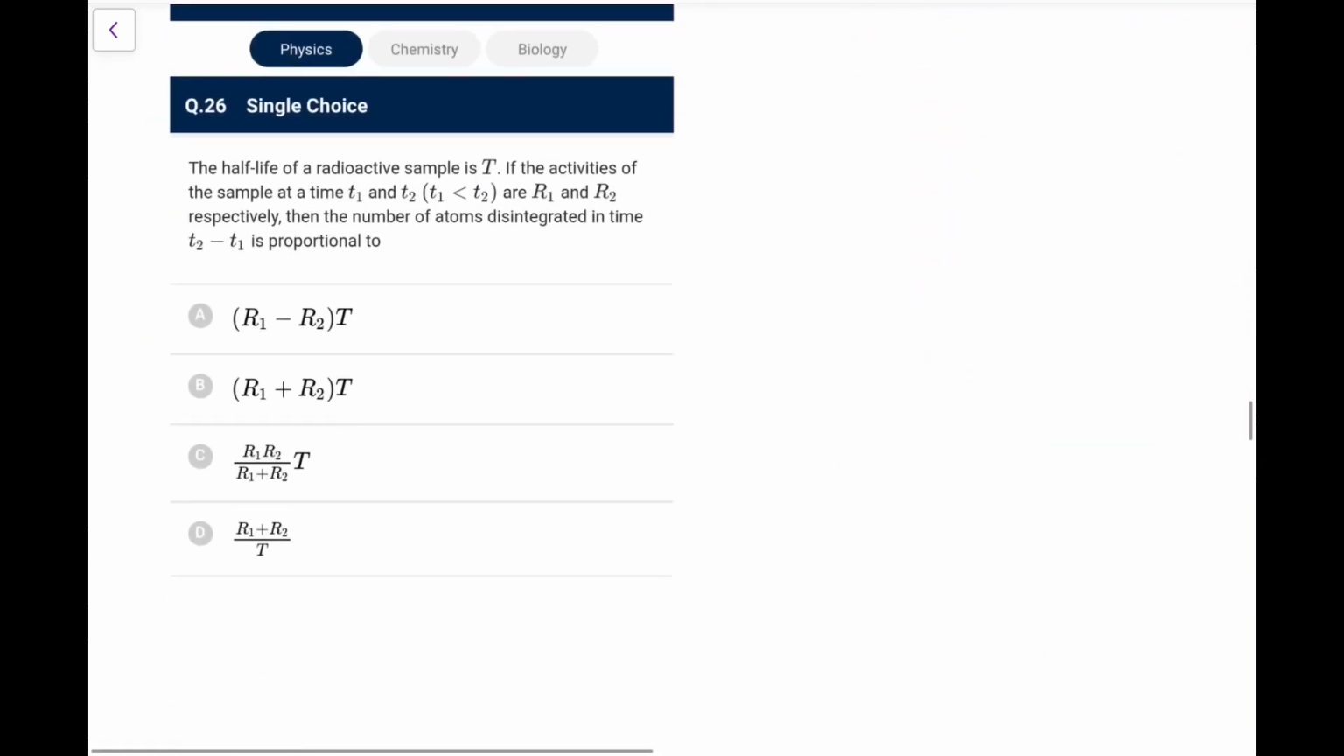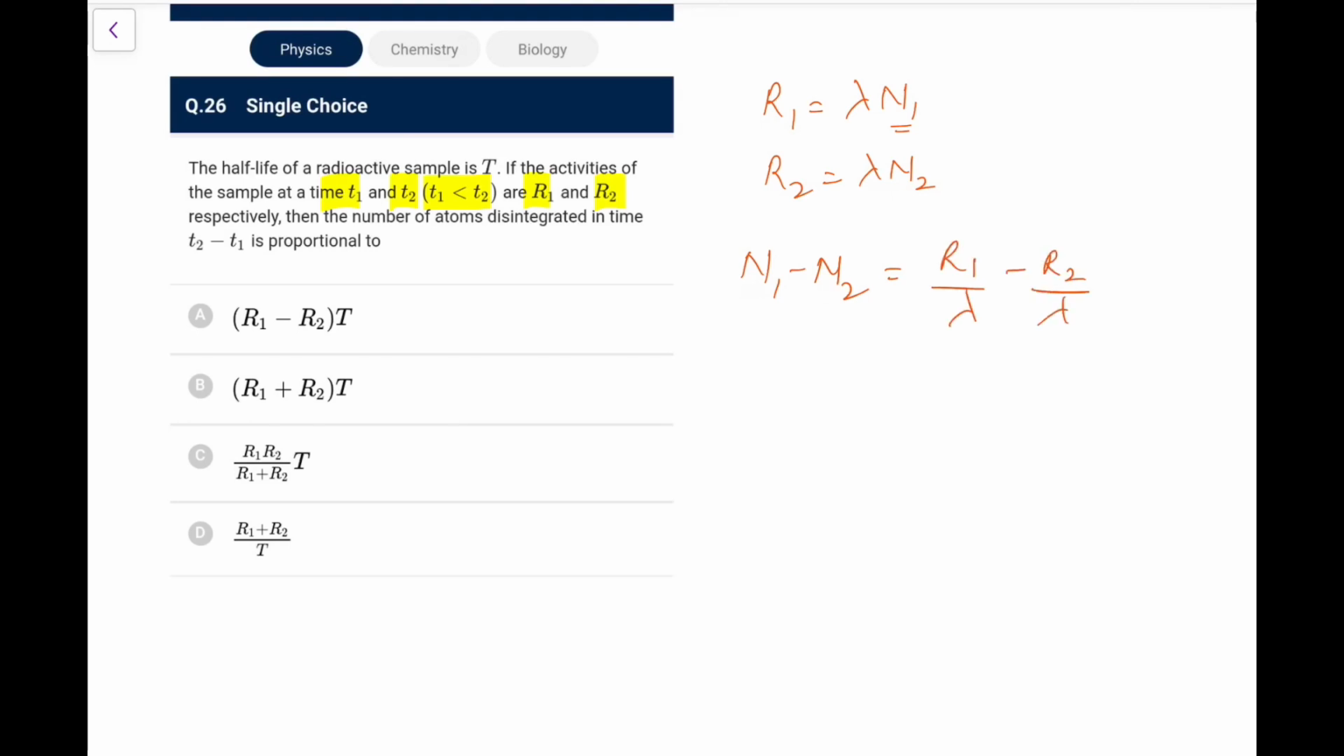Okay, next one. The half-life of a radioactive sample is T. If the activities of the sample at T1 and T2, T1 lesser than T2, are R1 and R2 respectively, then the number of atoms disintegrated is. So again, it's a common one. So R1 would be lambda times N1, N1 remaining at that time, R2 would be lambda times N2. And definitely N1 would be greater because it's a smaller time. So the number disintegrated would be N1 minus N2, that would be R1 by lambda minus R2 by lambda. And so I can say R1 minus R2 into 1 by lambda.